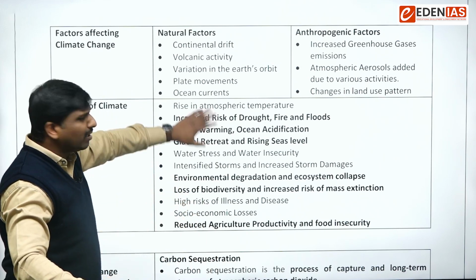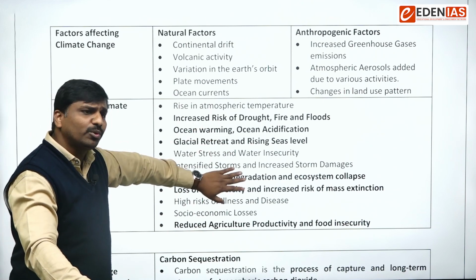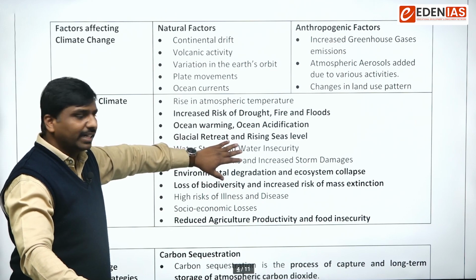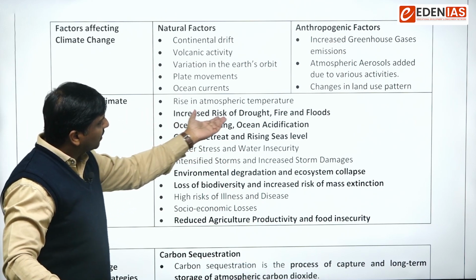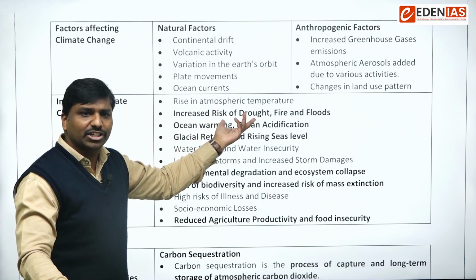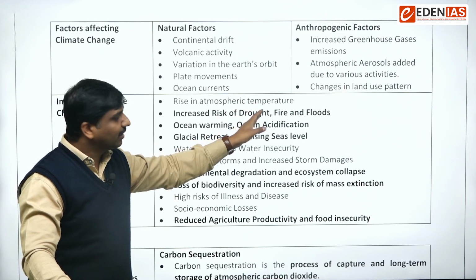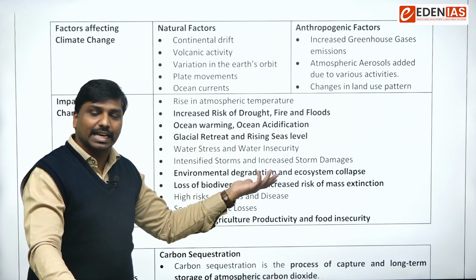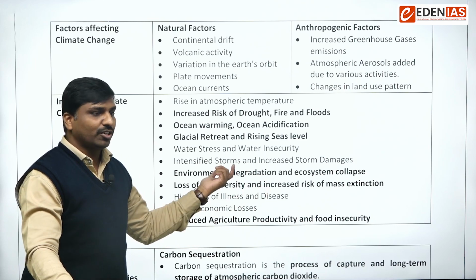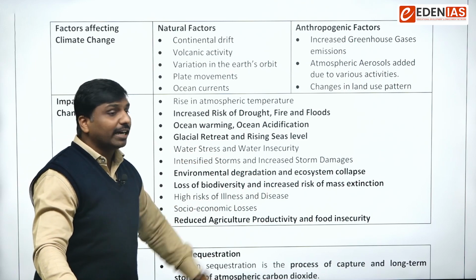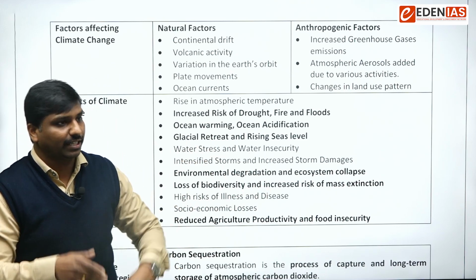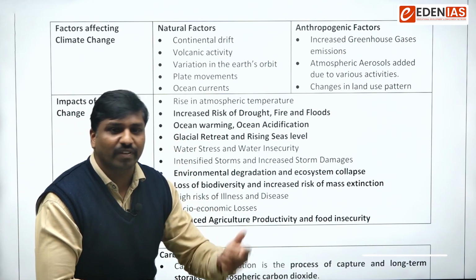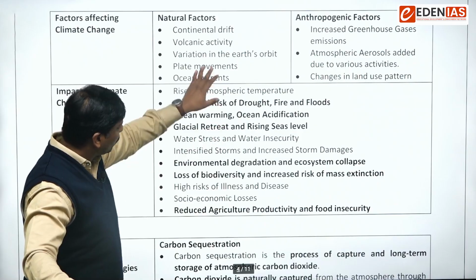So they are all normal, general things. Even if you go through them, you can understand. That's why I'm not covering them in detail, because you might have studied this. Impacts mean increased risk of drought and forest fires. Then floods may occur: due to the rise in sea levels, we can expect coastal floods. Likewise, glacial retreat and rising of sea levels. Glacial retreat means melting away of glaciers. So that is another possible impact. Try to go through the impacts.